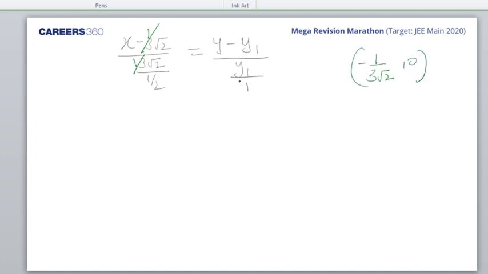So I'll find out point y1. So minus 1 by 3 root 2. This was the point given.